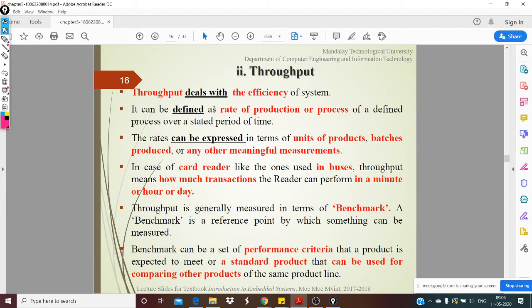They can be classified as hard real time or soft real time. The other one we saw was throughput. Throughput is nothing but the amount of work that gets done in a unit of time. So it's like the quantity, the number of work or number of jobs, things like that.